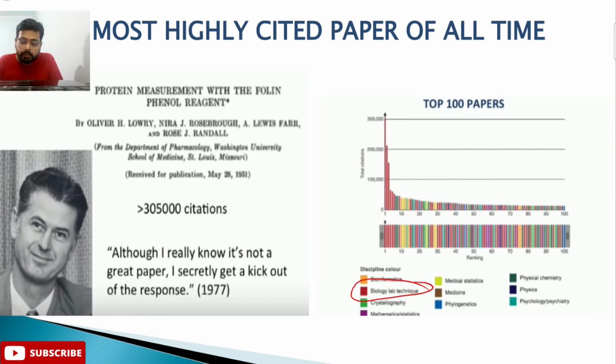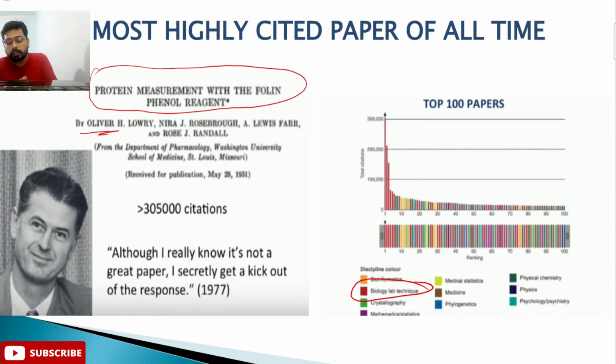As you can see in this example, this is a paper written by Dr. Oliver Lowry, on protein estimation by Lowry's method. It was the first paper to devise a method for protein measurement with phenol reagent.